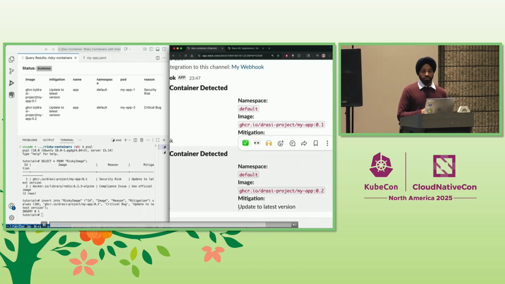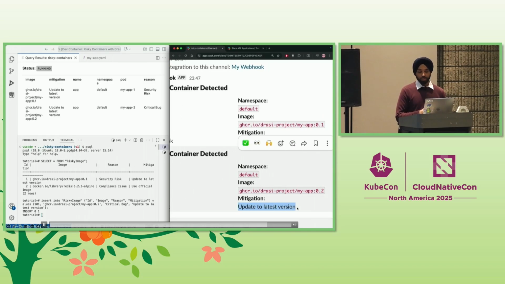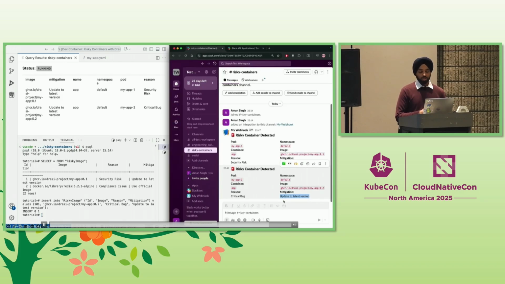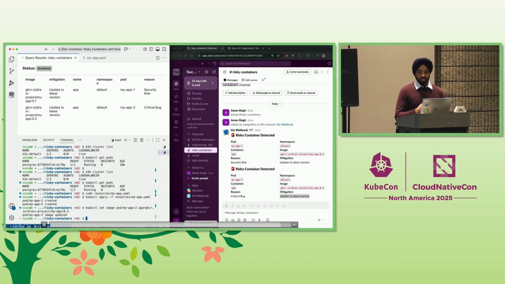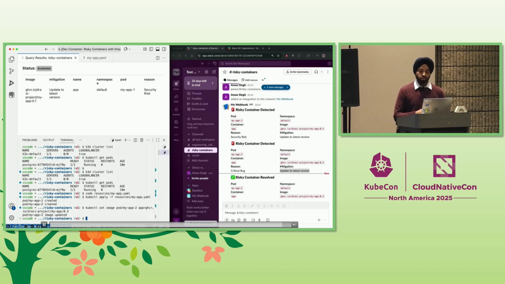Now, let's say the development team decides to follow the mitigation steps listed here. So what can they do? They can use the kubectl set image command like this to update their pod, to update the image version that they're using to, let's say, 0.3. And as soon as they do that, we see that the Drasi query detects that in real time, and the reaction will post a relevant message to the Slack channel.